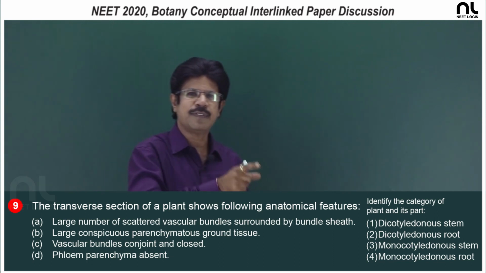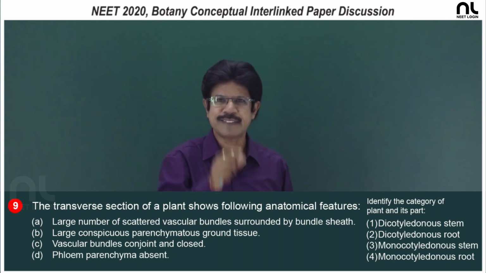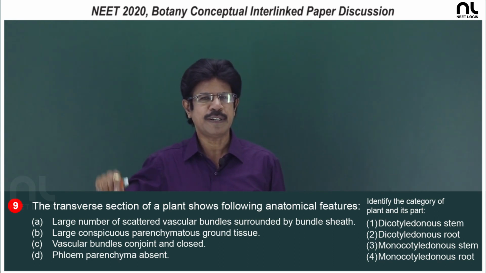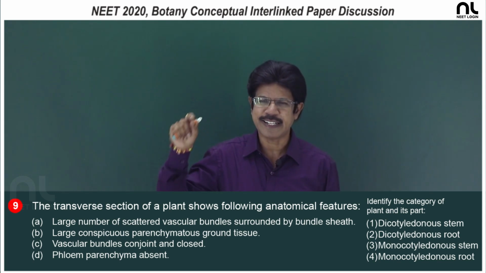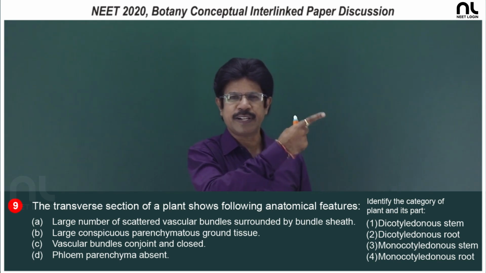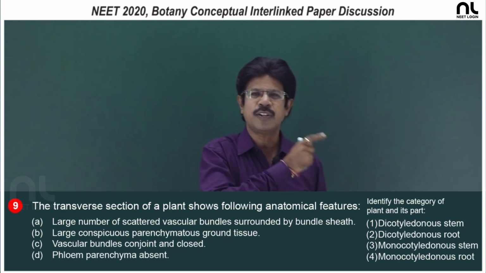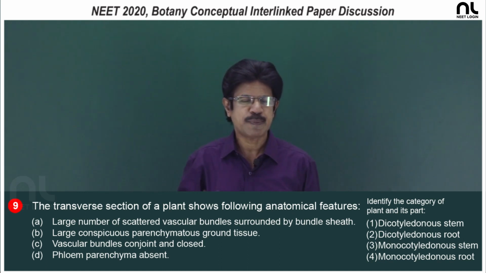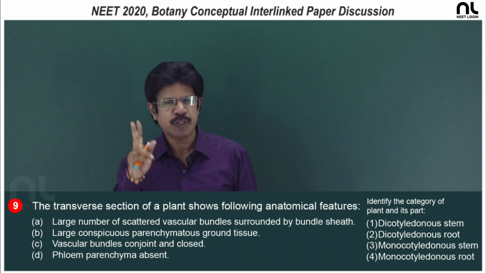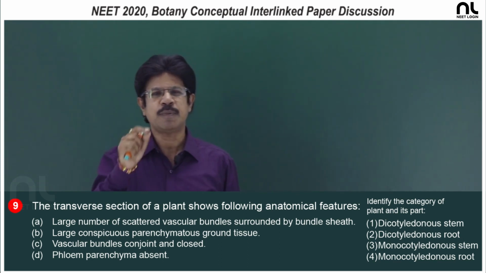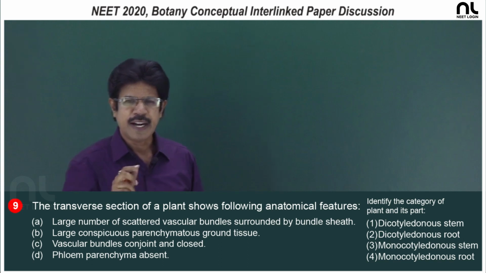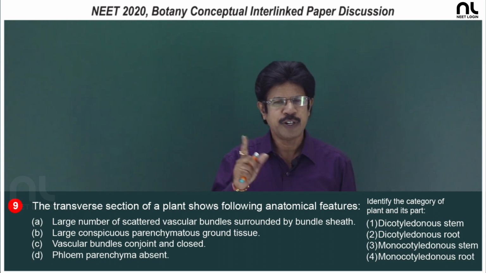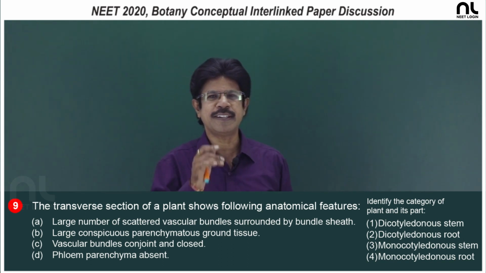In case of the dicot stem, the vascular bundle has a bundle cap that is sclerenchymatous. In case of monocot stem, the vascular bundle is surrounded by a bundle sheath that is sclerenchymatous. In case of dicot stem, many vessels are present in a serial order. In case of monocot stem vascular bundle, few vessels are present, 4 vessels, 2 metaxylem, 2 protoxylem, arranged in the form of Y. And in case of the monocot stem, trichomes are absent, endodermis, pericycle, medulla, medullary rays are absent.